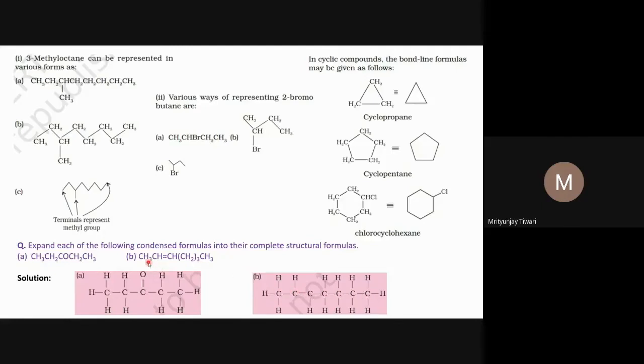Then we'll move to other groups which were linked to carbon atoms, and here 3 hydrogen atoms are there. So these 3 hydrogen atoms must be linked to this carbon. So these 3 hydrogens we will write as H H H. Now we count the covalency of this carbon atom, 4. We'll move to the next carbon atom.